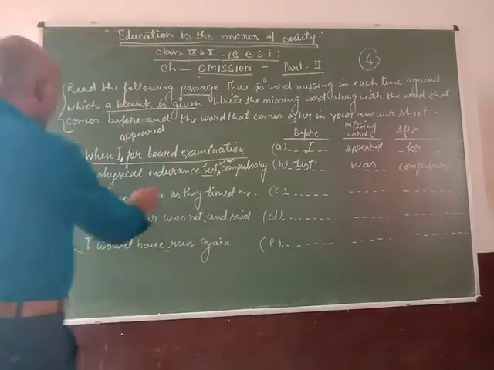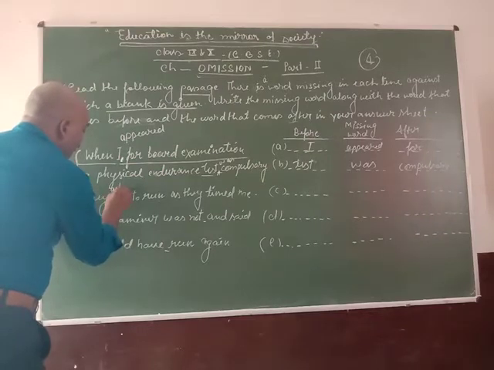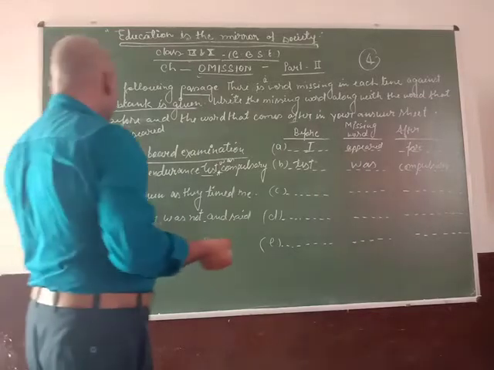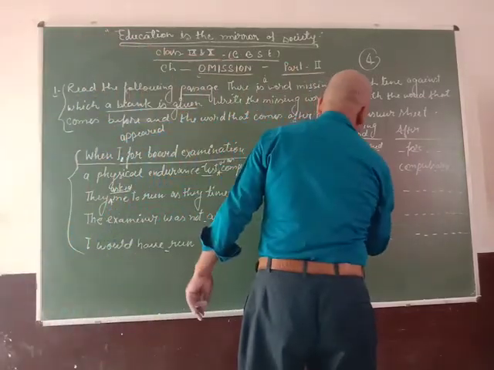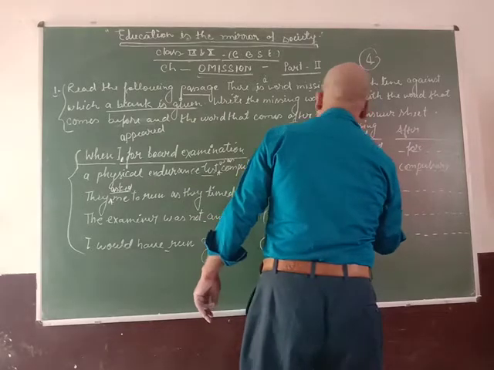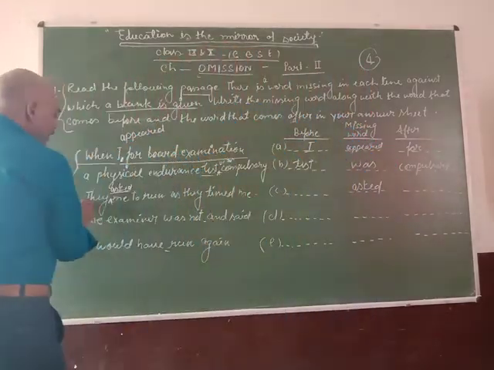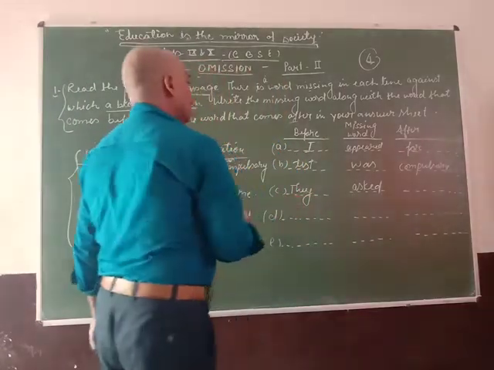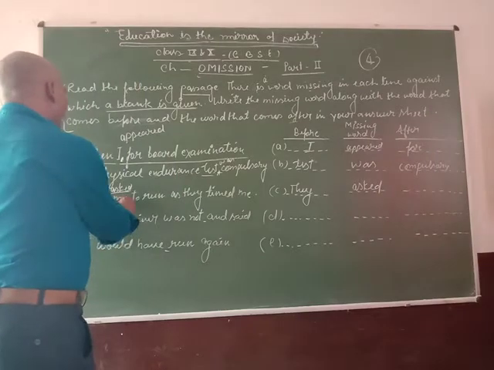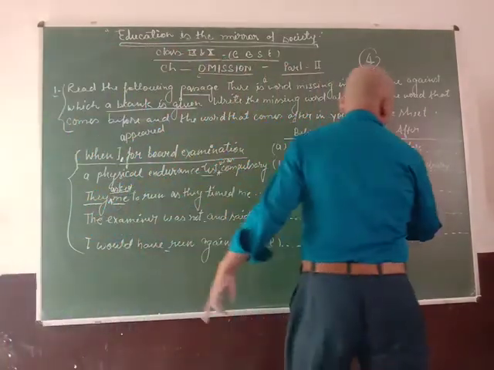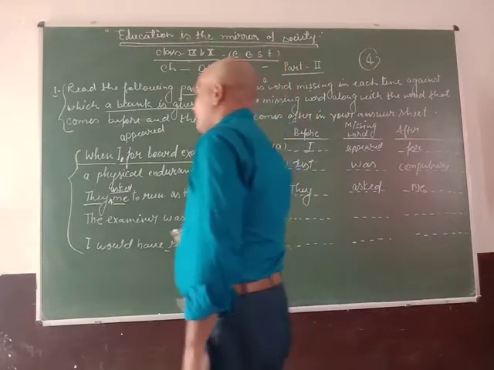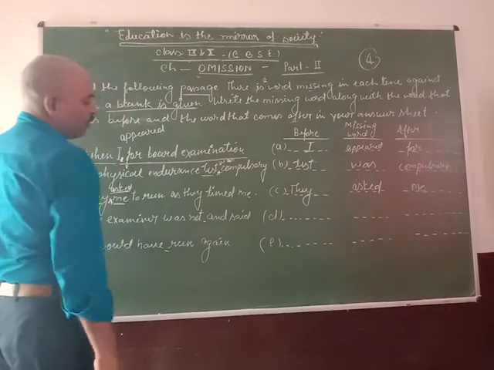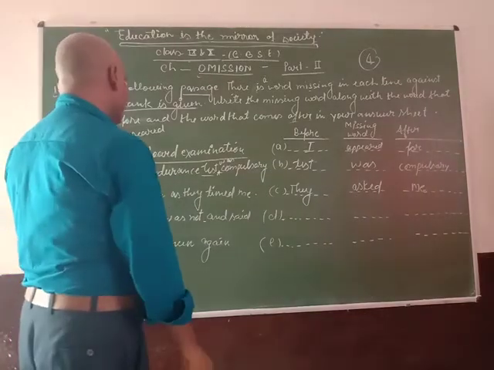And the third sentence, they need to run as they timed me. So here the missing word is asked, and the after word is me. So write here me. And in the next sentence, the examiner was not and said.